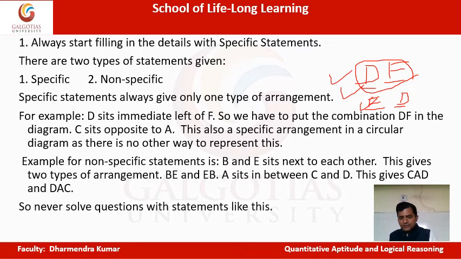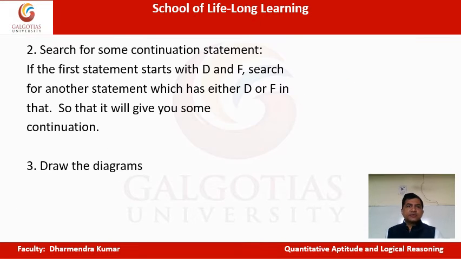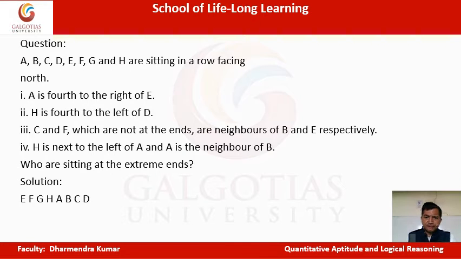Now let's suppose D and F search for each other, which has either D or F in that, and that will give you the diagrams. We have already discussed this. Correct? So now let's come to this question. Let's understand whatever subtle things I discussed with you. Now let's use all those subtle things in this particular question.